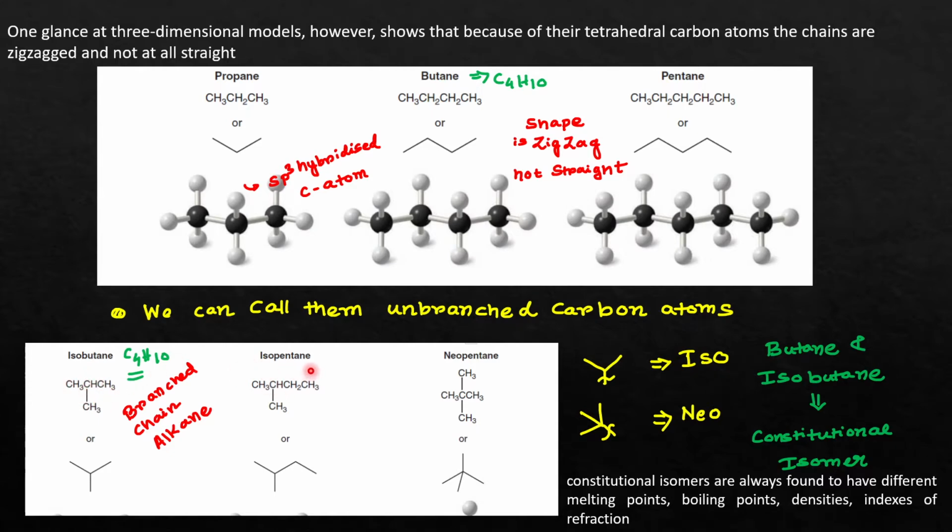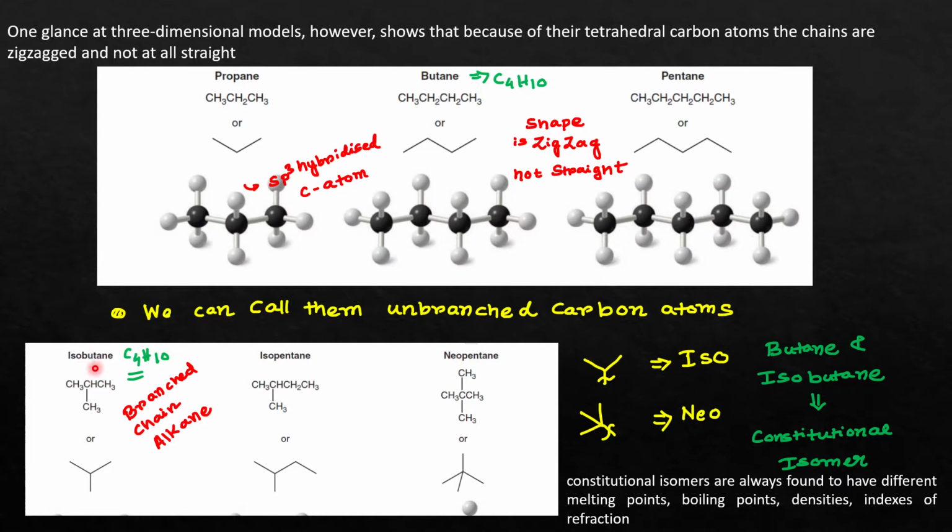Similarly, this is called isopentane, this is called neopentane, and you can see that these are not IUPAC nomenclature. These are the common nomenclature or norm. People have used these from the very beginning, so they stay up to now. So these are called the normal or common nomenclature. If you have this type of structure where the carbon atom is attached with two methyl groups, this is called the iso group. Similarly when the carbon atom is attached with three methyl groups, then this is called the neo. That's why this compound is called neopentane and this compound is called isobutane.